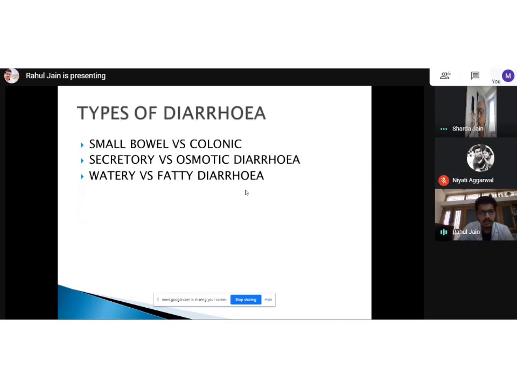So there are multiple types of diarrhea, and we'll be reading only what is very relevant and important to us. The types of diarrhea can be small bowel or colonic, where I'm trying to differentiate whether the cause is in the small intestine or in the large intestine. As everyone knows, we have the esophagus, then the stomach, then the small bowel, and then the large intestine.